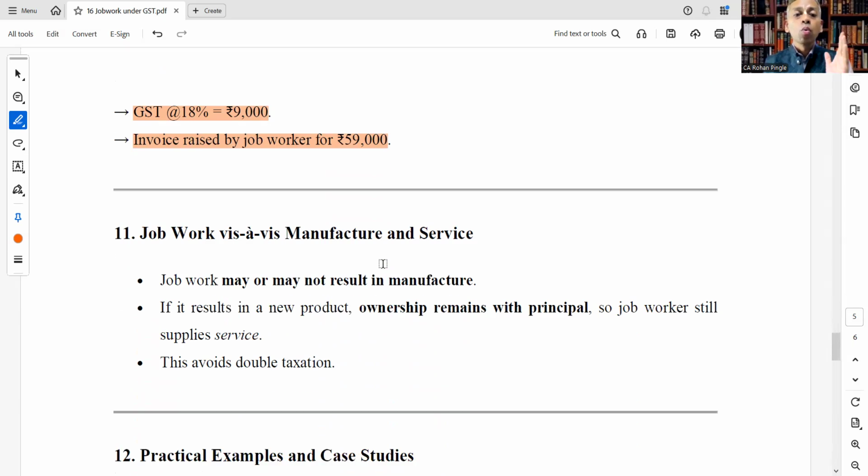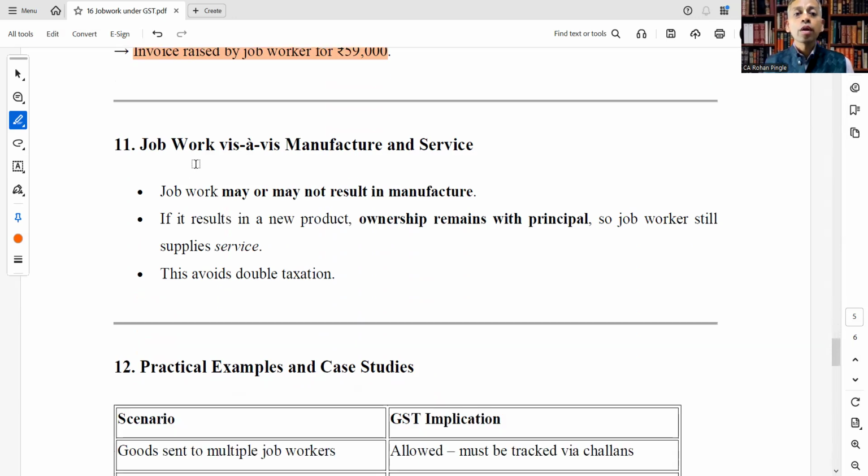Job work, vice versa, manufacture and service. Job work may or may not result in manufacture, meaning the process may or may not result in manufacture. If it results in a new product, ownership remains with the principal. So job work still supplies what?